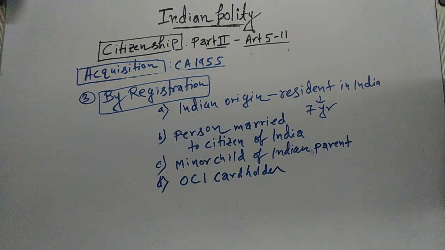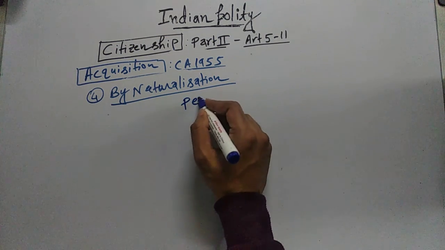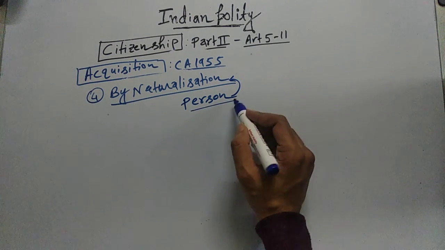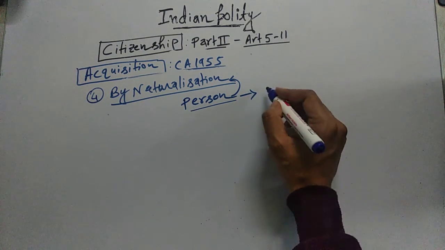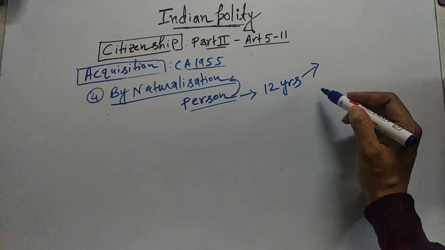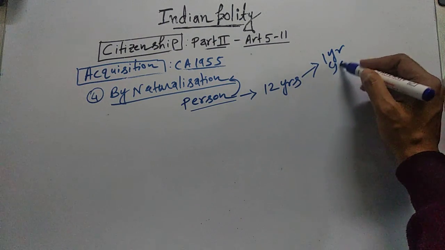Next, we will read the fourth way by which one can become an Indian citizen, and that is by naturalization. Now, suppose there is a person who wants Indian citizenship through naturalization, then that person can get Indian citizenship by naturalization if this person has been ordinarily residing in India for 12 years, and out of these 12 years this person must be living in India continuously for 1 year before making the application, and this 1 year should be continuous.